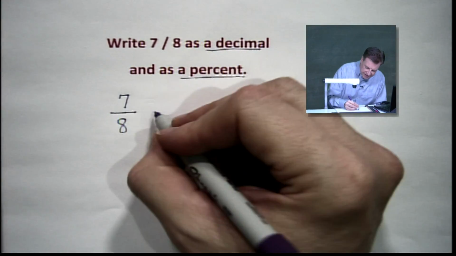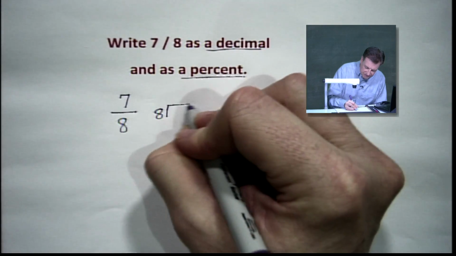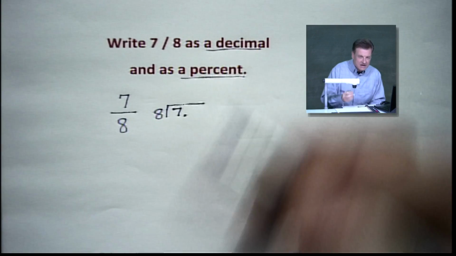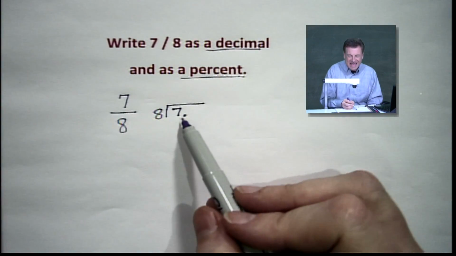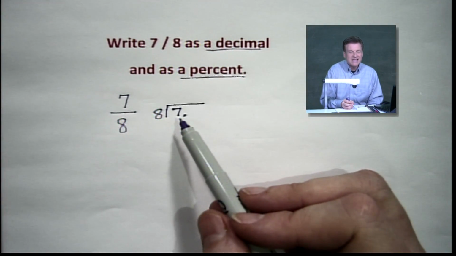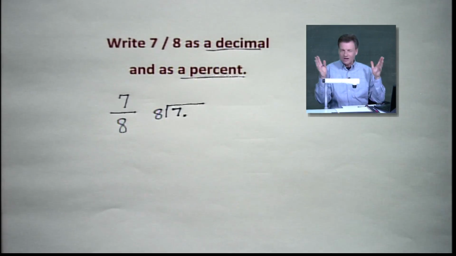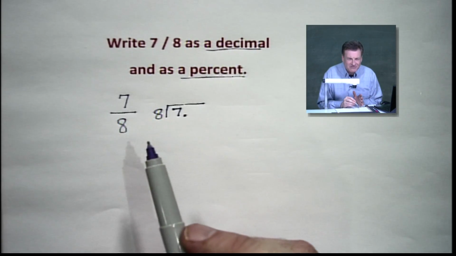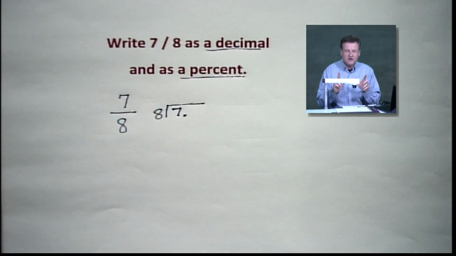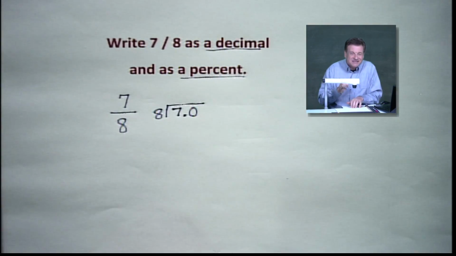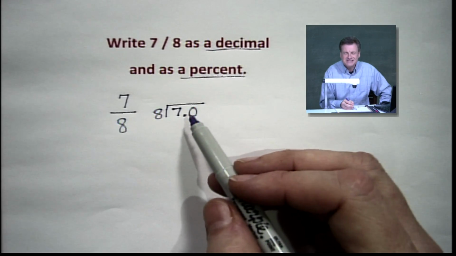We're going to divide the 8, and we're going to divide that right into our 7 there. Now, notice I put a decimal point there because that's where it goes. It comes after the 7 in this problem, all right? And you know, I know, we all know, 8 will not divide into 7, right? So what we got to do, folks out there? You know the answer. You know where we're going. We're going to put a 0 in there because that fills a nice void that we need, a number right there. We don't want to put any other number but 0.